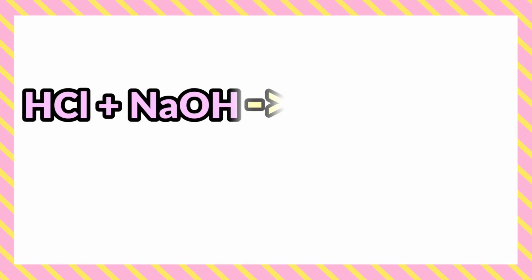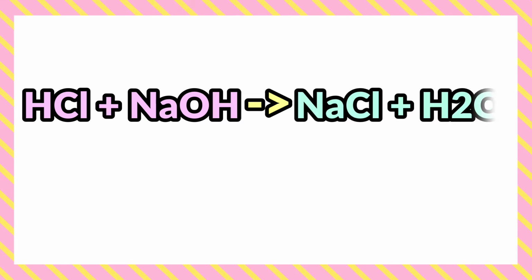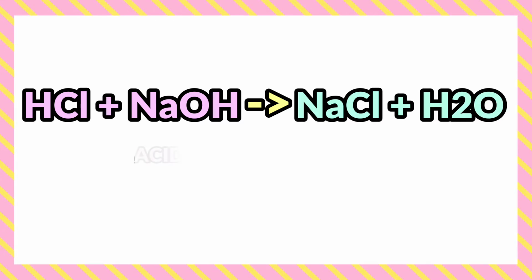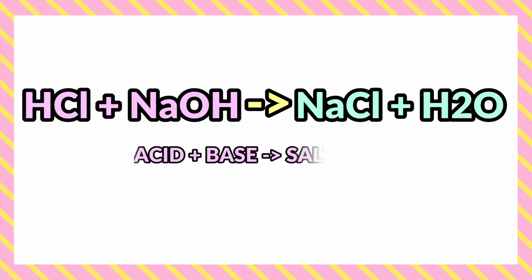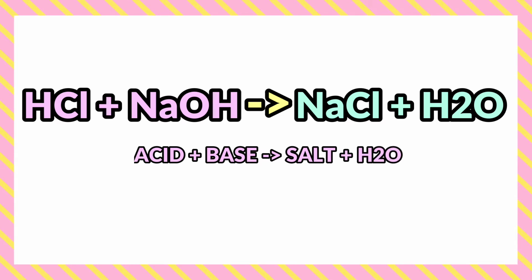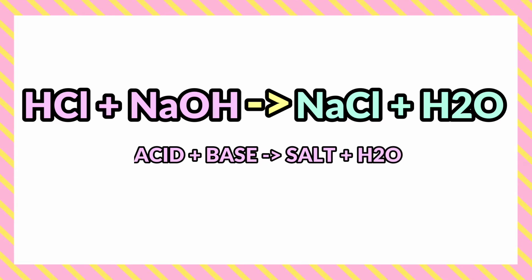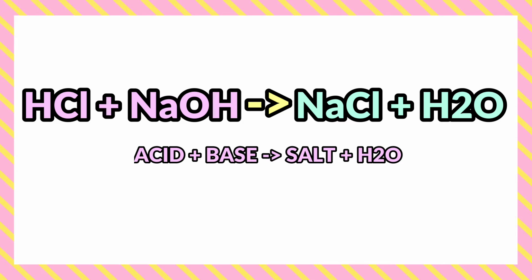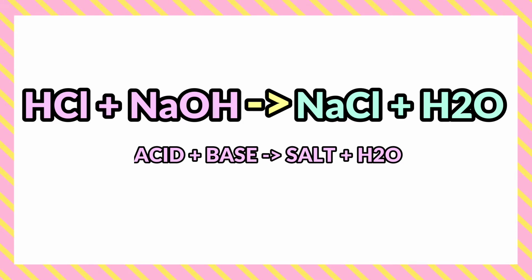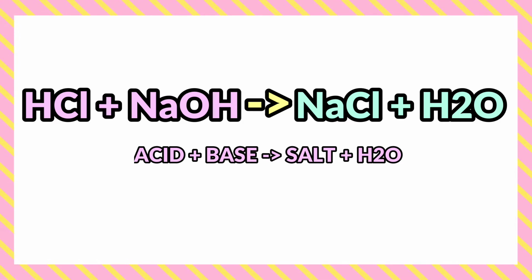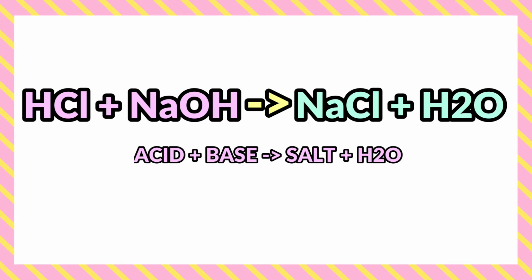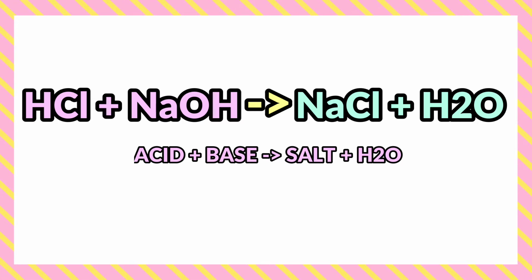If I take hydrochloric acid, HCl, as the acid, and sodium hydroxide as the base, whenever they react, they will form a salt and H2O, that is water. Hydrochloric acid and sodium hydroxide will form NaCl, or sodium chloride, which is a salt, and H2O, that is water, will also be released.